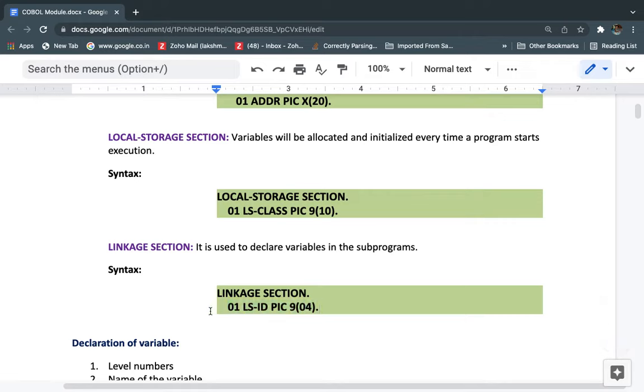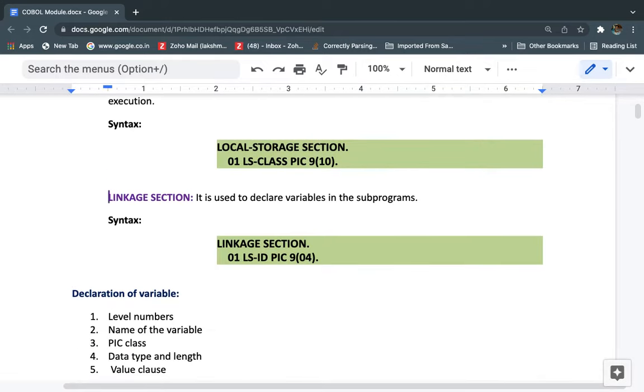For example, I am going from one program to another program, and in this program the value is A, and in the subprogram also the value of this variable is A. The data is constant for these two programs. If any modification happens in any program, it will reflect in both programs. So it works like global variables.